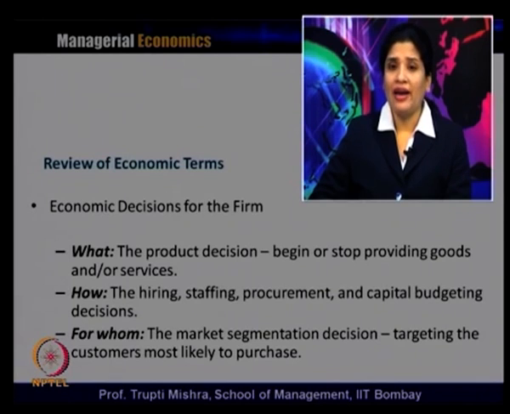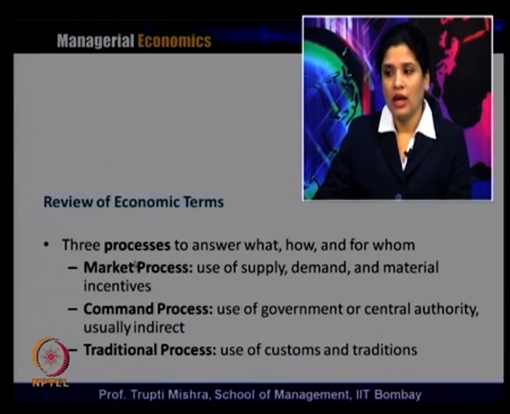How is the hiring, staffing, procurement and capital budgeting decision, and for whom is the market segmentation decision, targeting the customers most likely to purchase, who are the end users of these goods.